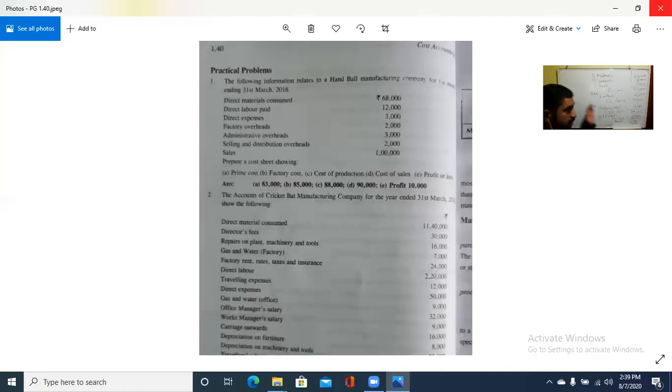So this is the normal cost sheet, a statement showing the different costs that are to be incurred, and based on that, when we compare the total cost with the sales, we will get the profit or loss. So please have a look at these two problems, and on Monday we will continue with another two problems. Then we are going to finish the first module. So please have a look at this video clip for the study.